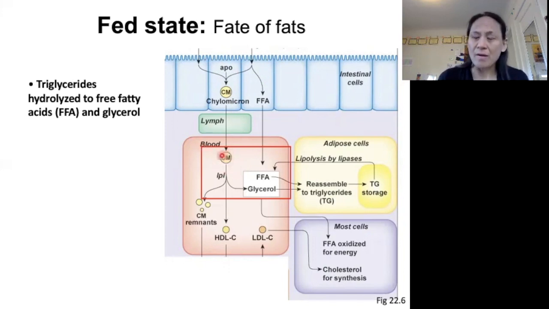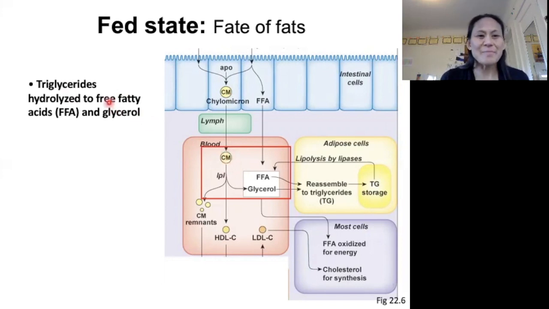And the chylomicrons, hopefully you remember, contain full triglycerides in them. Okay. All right. So where do we go from there? We have our chylomicrons with triglycerides in them floating around in the bloodstream. From there, what we do is we break those triglycerides down.